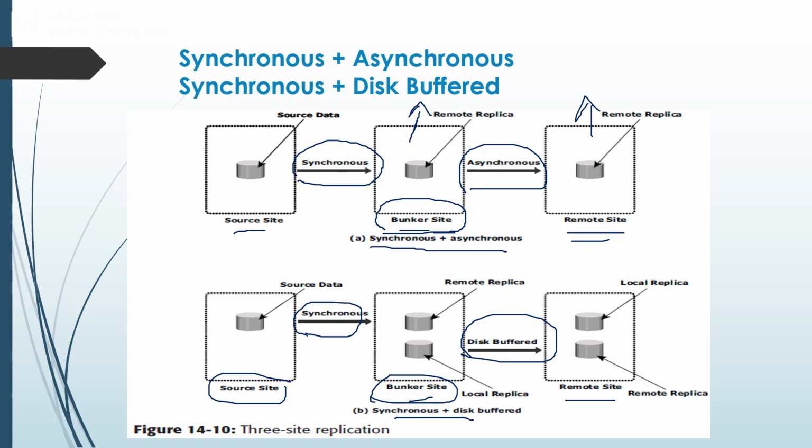What we are doing is, we maintain one copy, that is the remote replica. Once again, a PIT of the same replica will be kept within the remote site. The data is transmitted from the local replica at the bunker to the remote replica at the remote site. So this is how synchronous and disk buffer three-site replication works. Between the source site and the bunker site, the process is synchronous. From the bunker site to the remote site, the process is disk buffered.